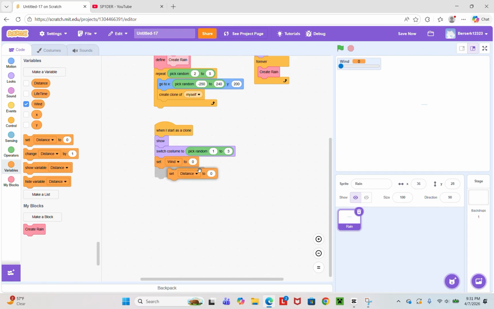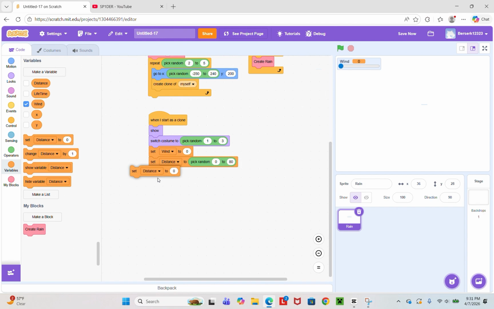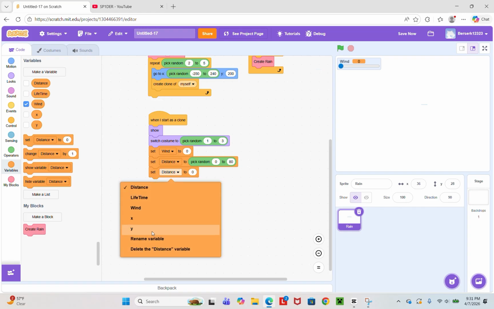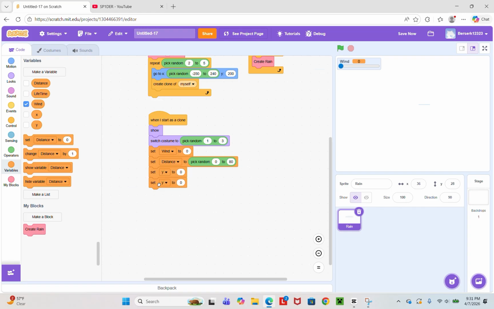Then set distance to pick random 0 to 80. Then set Y and set X to wind, and then Y pick random minus 15 and then minus 10.